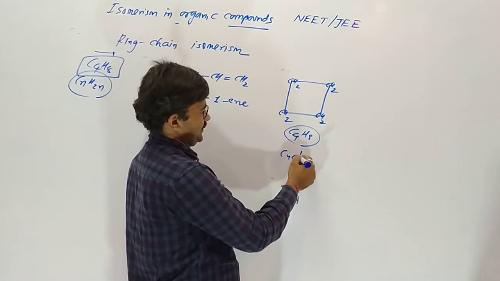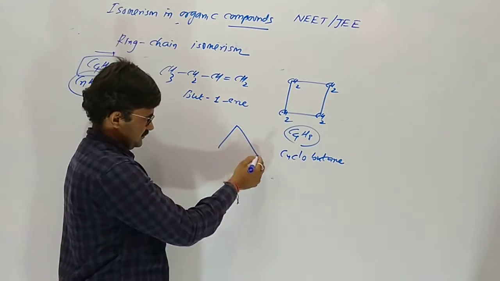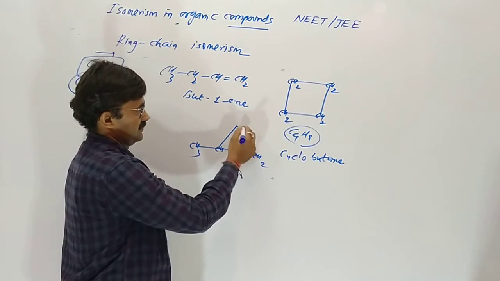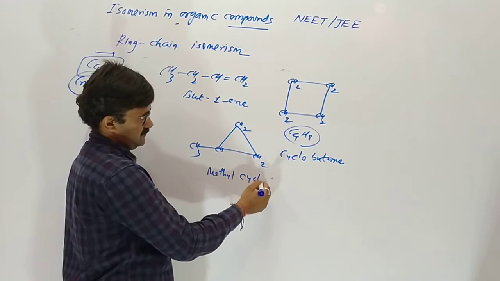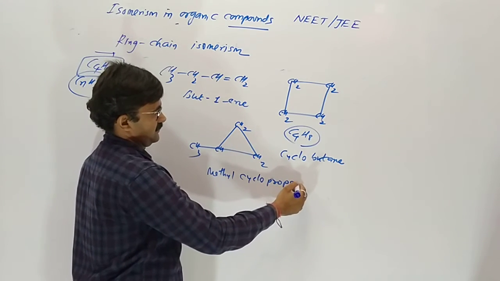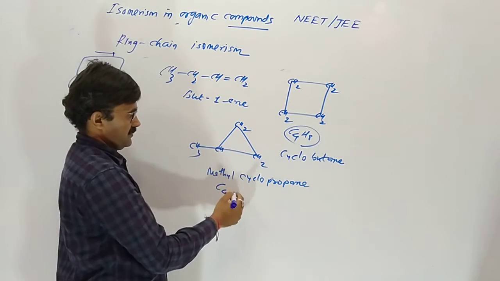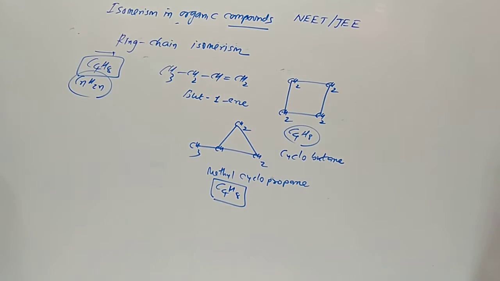Another possibility is methylcyclopropane also. Number of carbon 4, number of hydrogen 8. Yes, they are isomers.